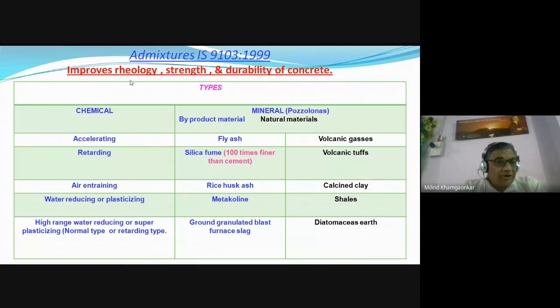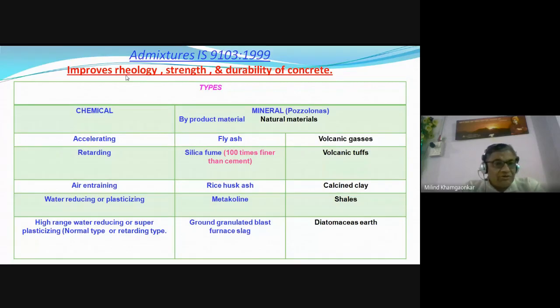You must have noted, but I will repeat again. Rheology means workability. Rheology means well-graded aggregate. Rheology means movability. Rheology means cohesion, cohesiveness, dense concrete, homogeneous. And also rheology means good strength, that is, after setting and hardening of the concrete there are no voids in the concrete.